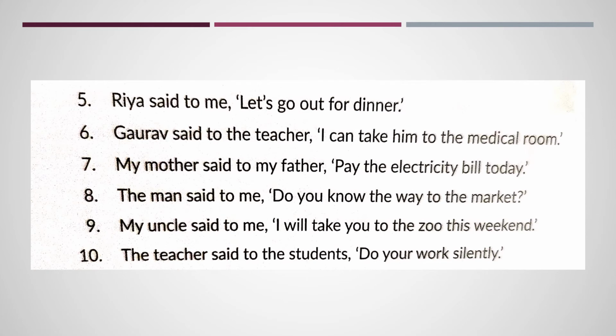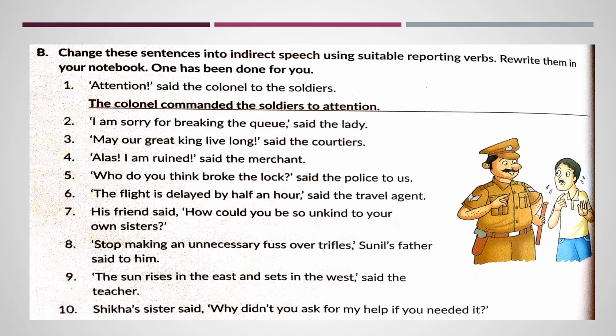Four of these sentences I have done for you. The rest of these sentences you are going to do on your own in your English copies by choosing the appropriate reporting verb from the box given in your textbooks. Come to exercise B. Once again, you have to change these sentences into indirect speech by using the correct reporting verb according to you and then rewrite them in your copies.